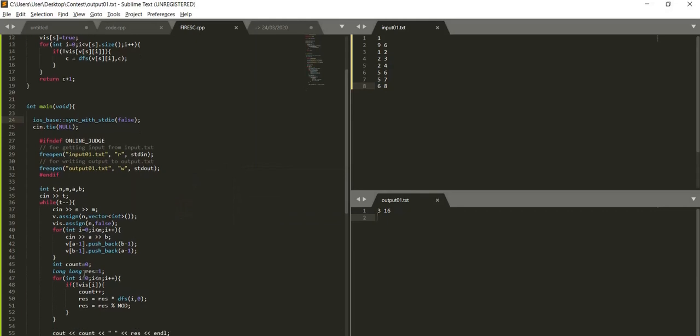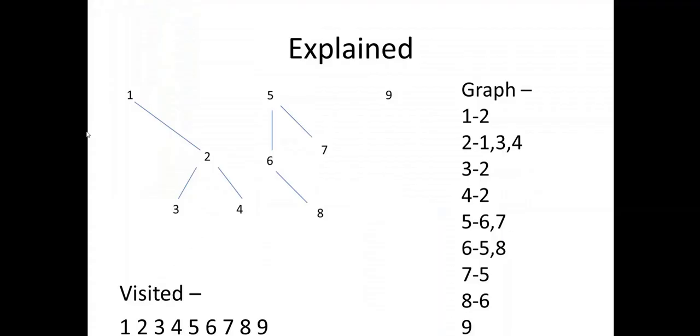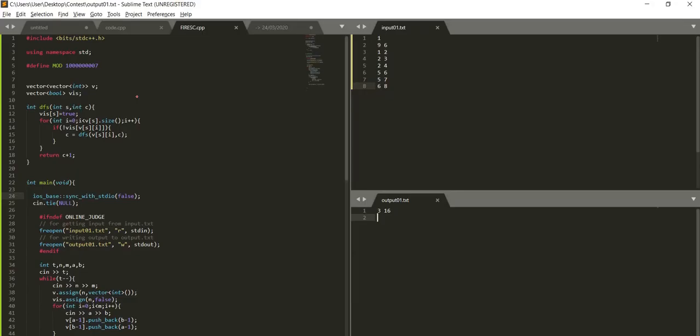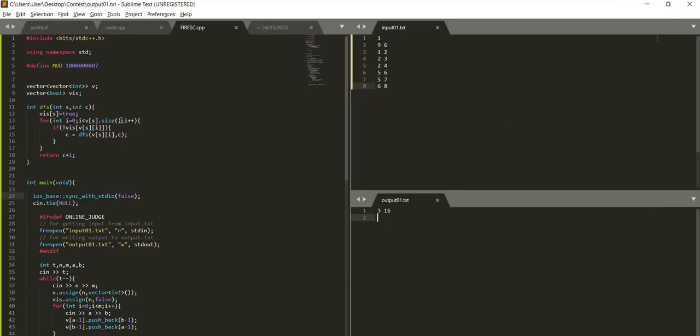Now starting from node 0, it's not visited yet, so we'll increment the counter by 1 and call DFS from node 0 with value 0. So DFS would be called from here, and it would be marked as visited first. So 1 is marked visited, and from 1 we have started our DFS. Then for all the nodes connected to 1, like 1 to 2, this is the loop which is doing that.